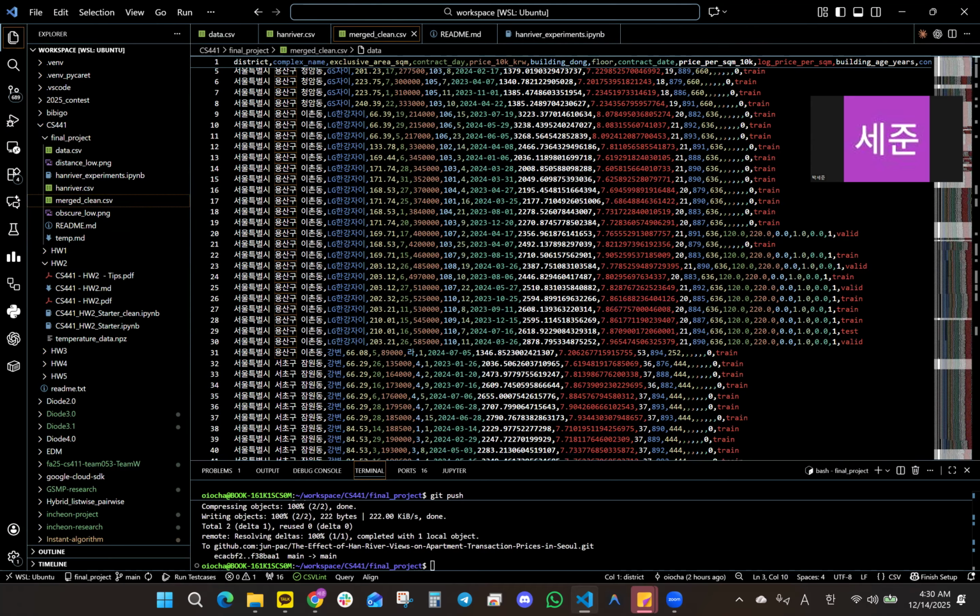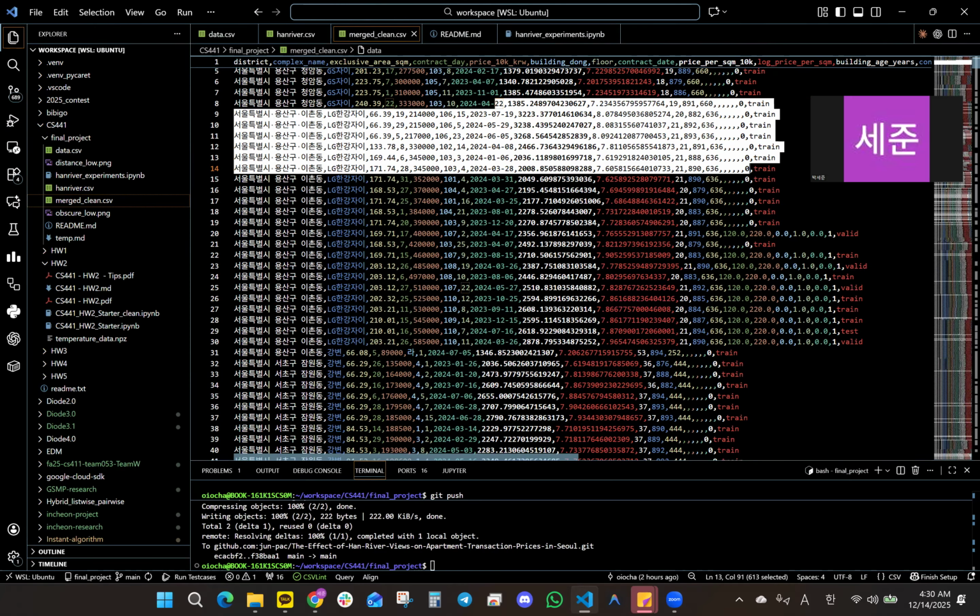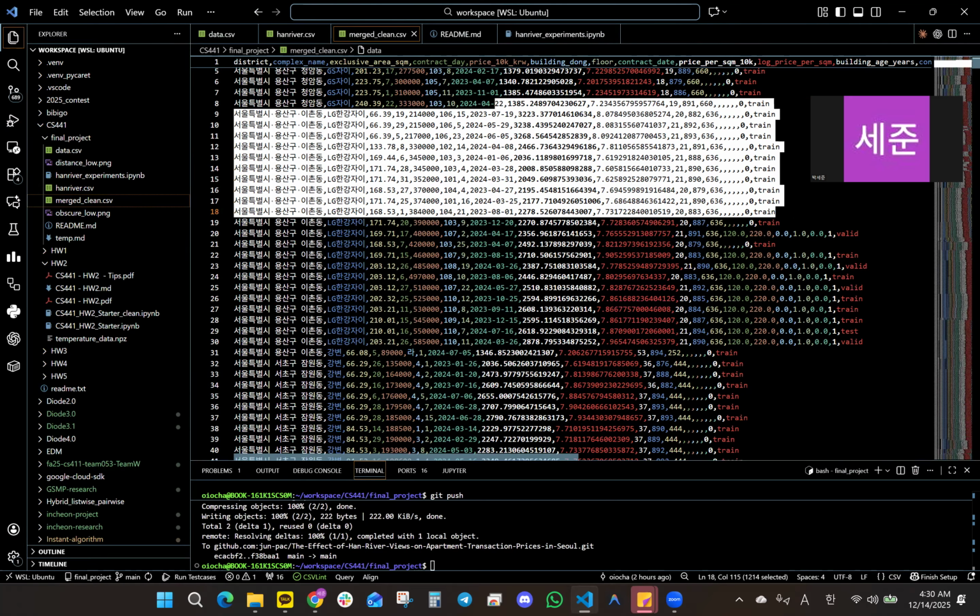So in my validation test split, the validation and test set only contains the apartment with Han River view. But in the train set, both the apartment with Han River view or non-Han River view apartment can be contained in the train dataset. So basically, all apartment trade can be contained in train dataset.